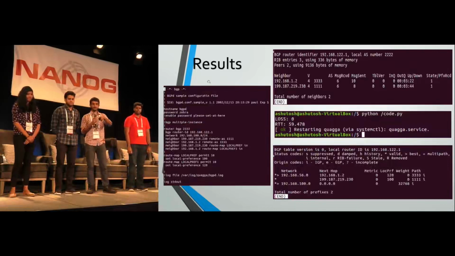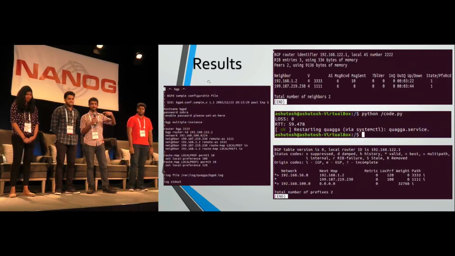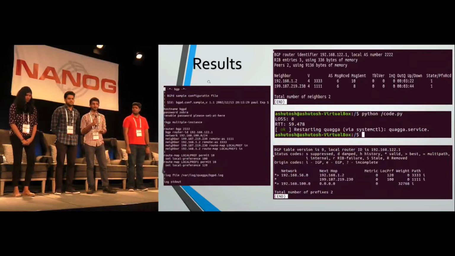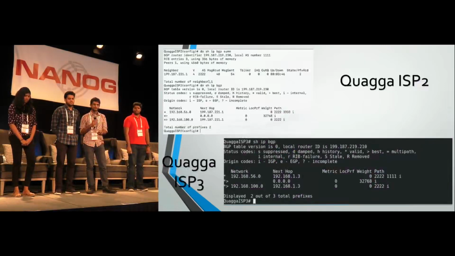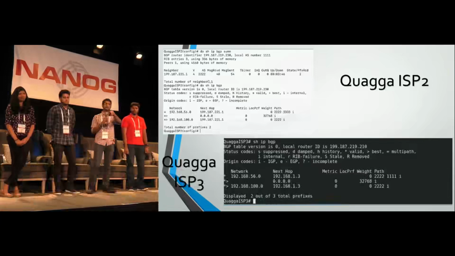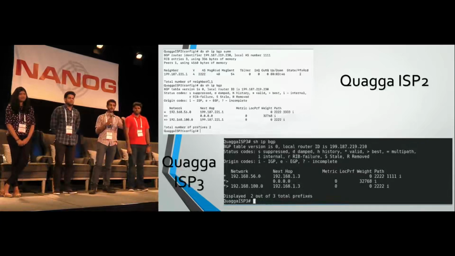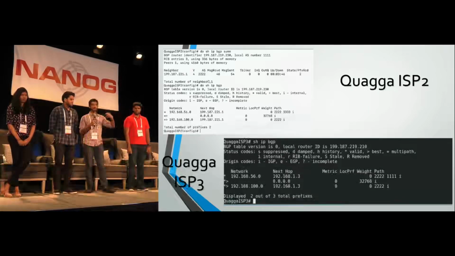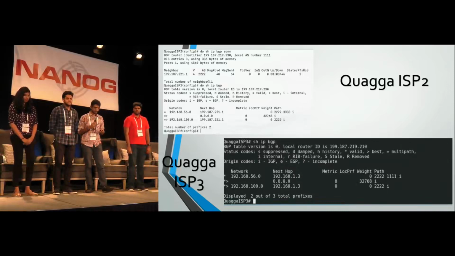So as you can see in the last diagram, there are like 2 paths for the same prefix, but one path is chosen over the other because it has a lower latency. So this is the Quagga of the ISP2 and Quagga of the ISP3. There also we can see that for a particular prefix, due to the change in latency, we are changing the routes.